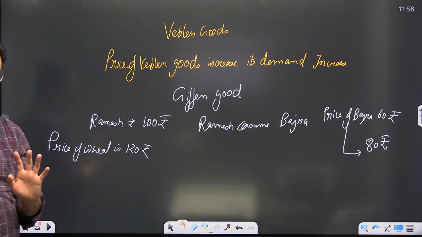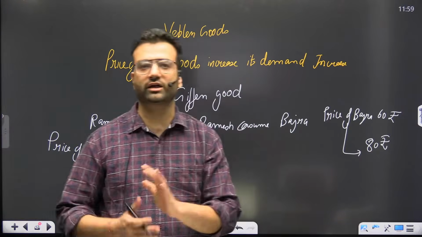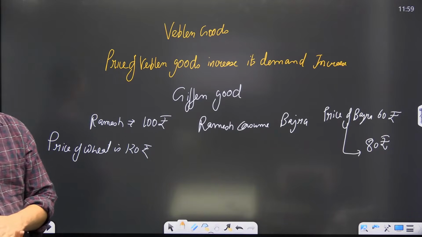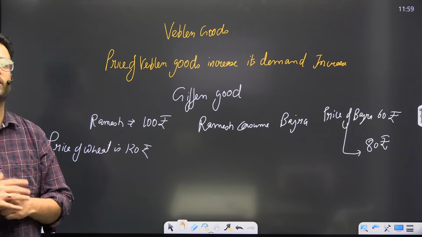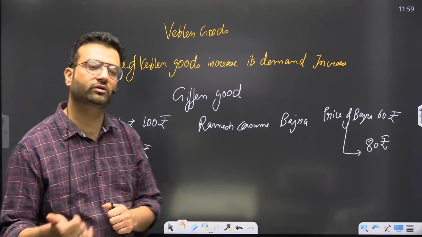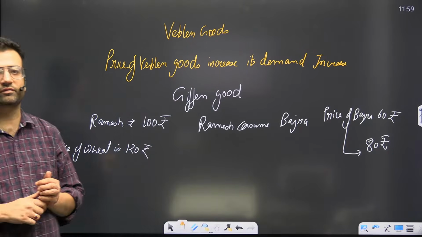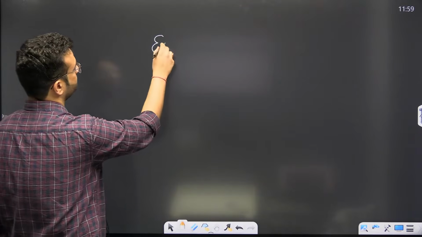Is it clear to all of you? Friends, is the concept of Giffen good clear or not? Please message. This is Veblen good and Giffen good. UPSC may ask a question: what is Veblen good, what is Giffen good? Is this concept clear? Now, moving ahead, essential goods.